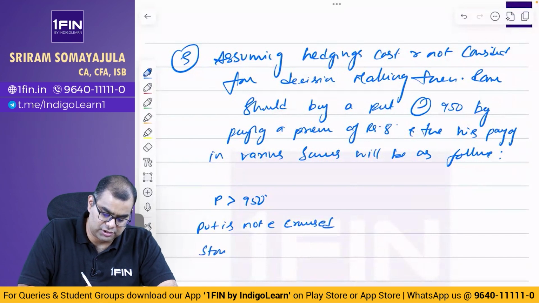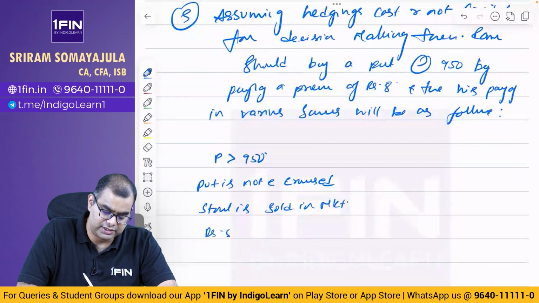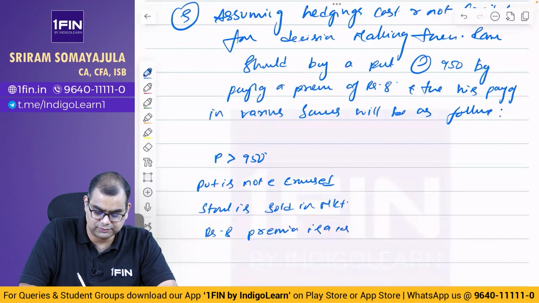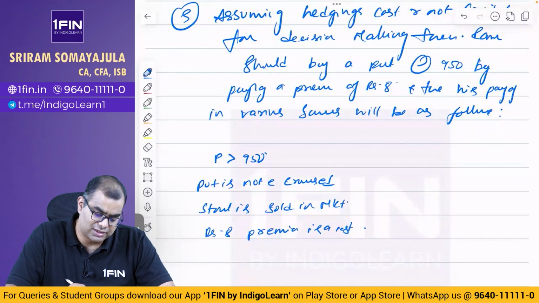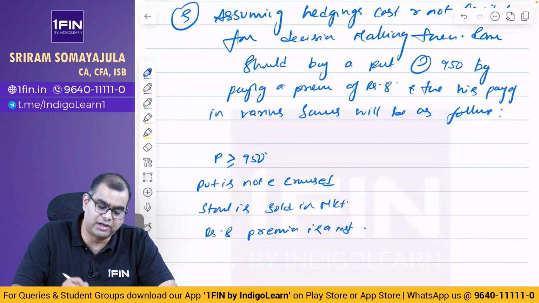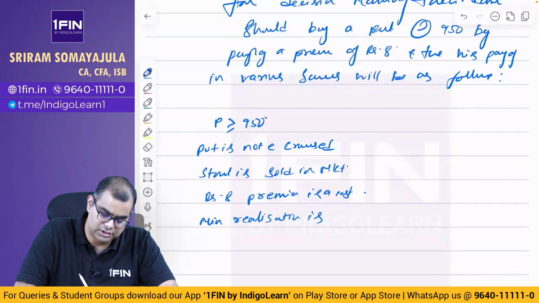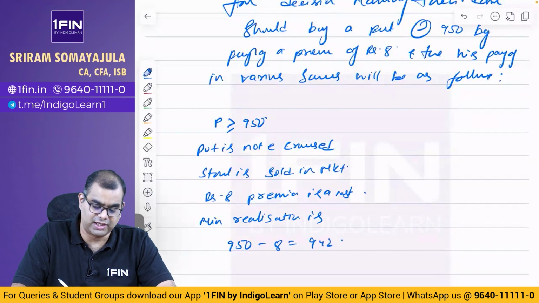Stock is sold in market. Rupees 8 premium is a cost. If the rate is greater than or equal to 950, minimum realization is 950 minus 8, that is equal to 942. These are the first scenarios.